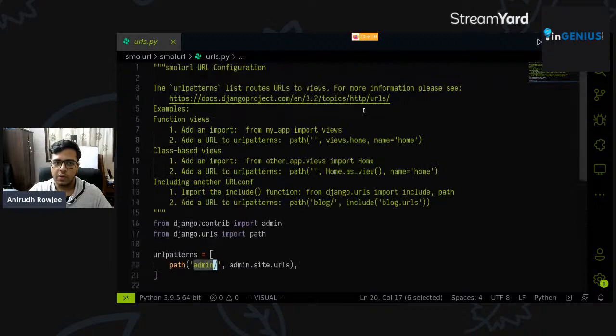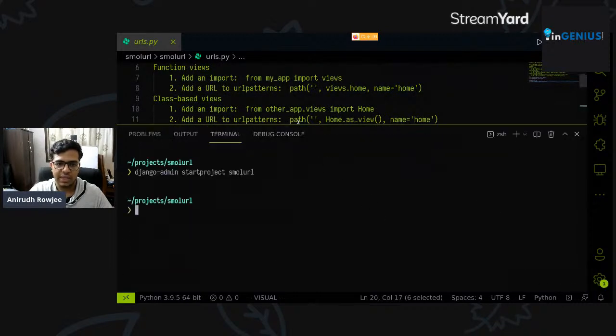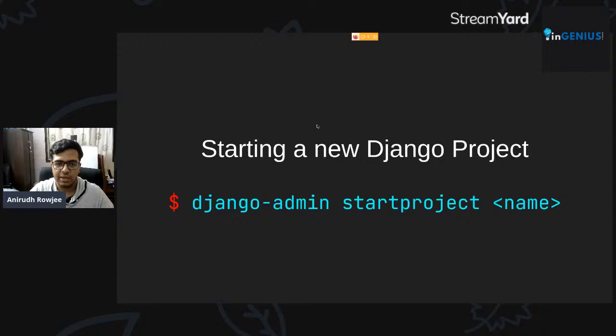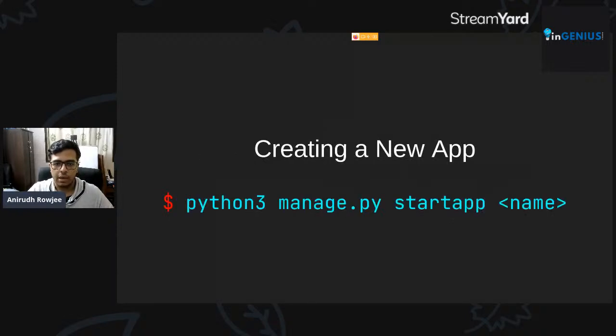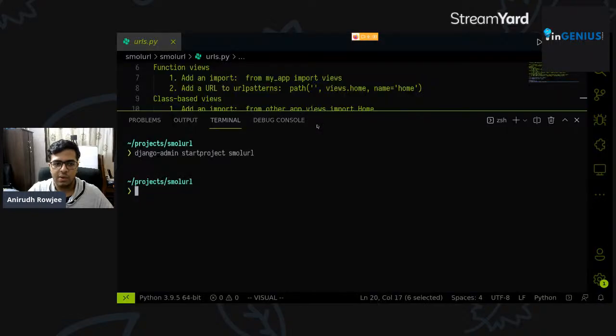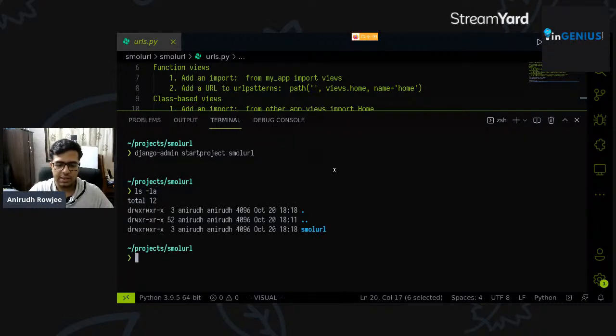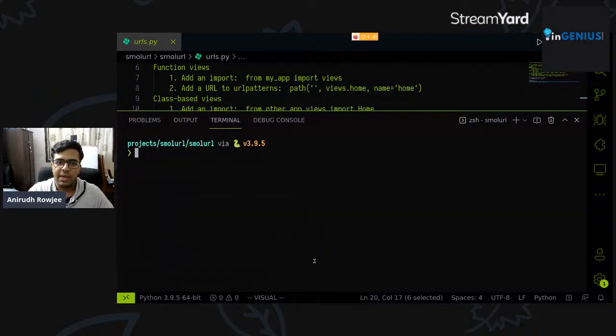Okay. So at this point of time, I think we're ready because we've installed Django, right? We're ready to start running our first web server. We've covered the main app and manage.py. We'll create a new app in a second, but as of right now, let's just run the server. So again, if you do an ls command to see which folders are there, you can see that there's now a small URL folder. We can use cd smallurl, or whatever name you provided, to change directories into that directory. And now your shell should tell you that you're in the project folder that you selected.